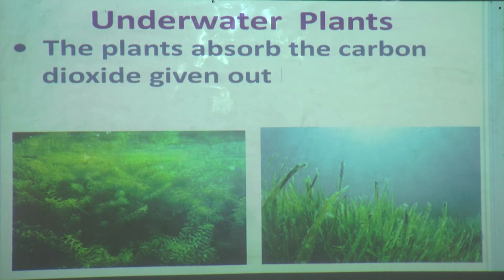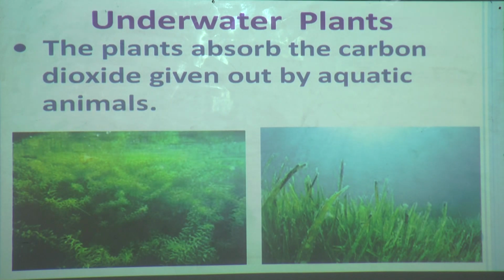The plants absorb the carbon dioxide given out by aquatic animals. Now see, in the previous lesson, how plants make food, we learned that plants and animals depend on each other. Plants absorb carbon dioxide given out by animals, and animals take in oxygen given out by plants. So here also the plants absorb carbon dioxide given out by aquatic animals.